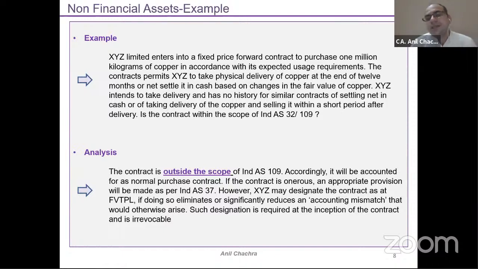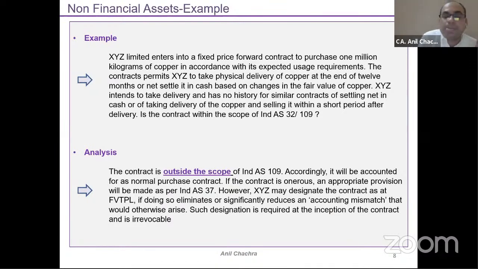So my intention is that I want to take delivery, right? So what would be the answer for this query? I want to take delivery as per my expected use. That means my intention is to take physical delivery of this product, so it will be out of scope of Ind AS 109 as well as 32. I have to apply the accounting under the normal sale and purchase method. I will make a provision as per Ind AS 37, or it will be part of my executory contract part.